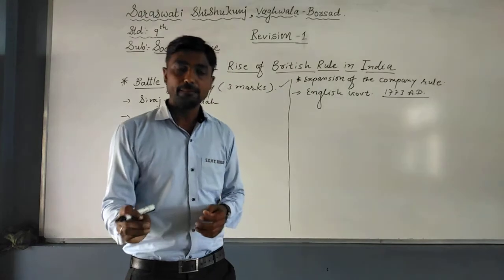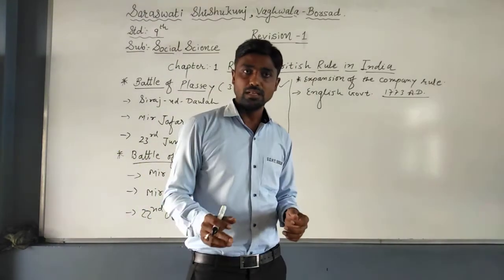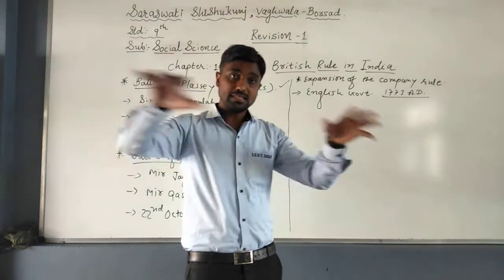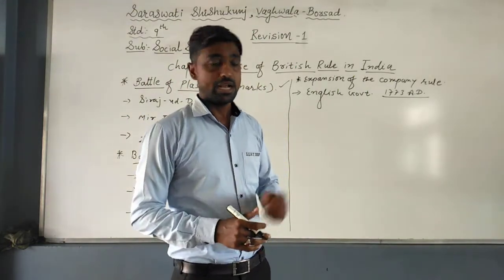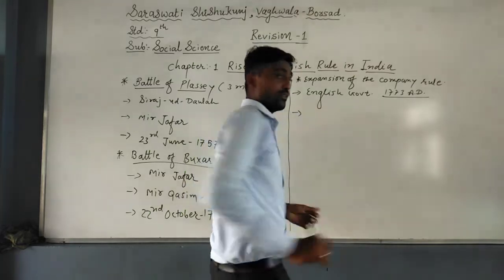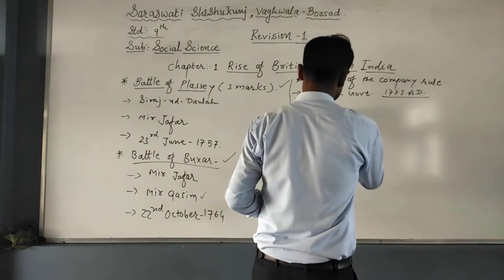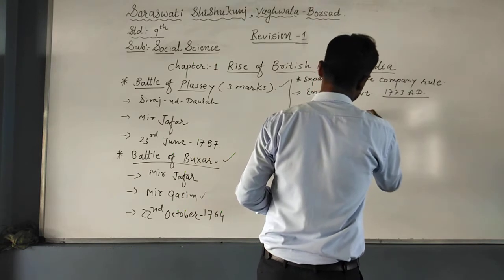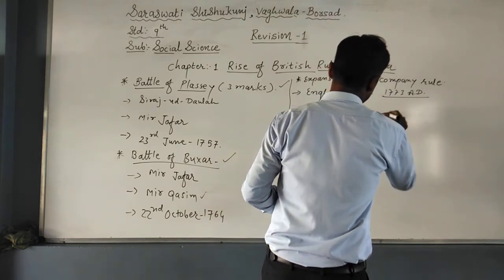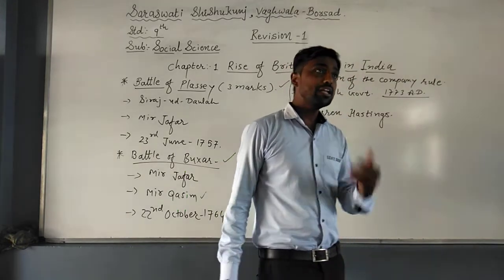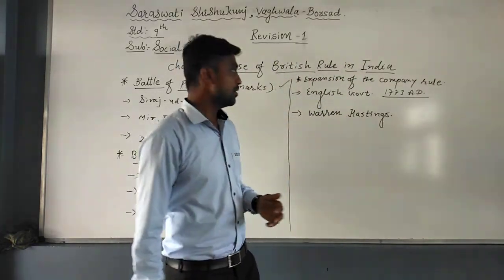In short, after becoming governor general, they had the power to take all decisions in their entire states. And you know that the first governor general was Warren Hastings.